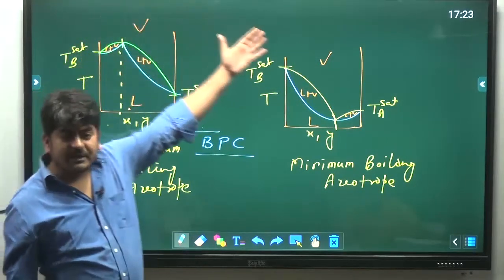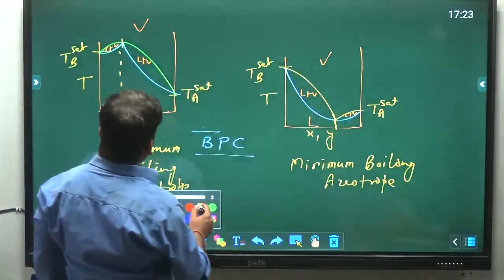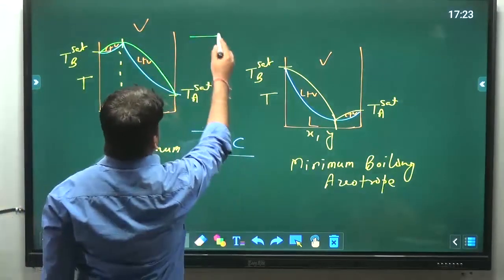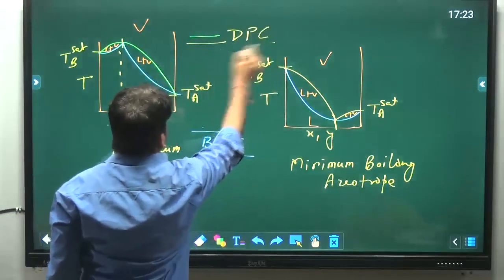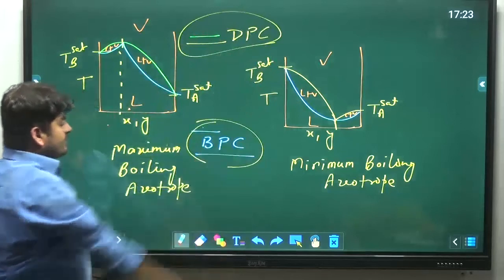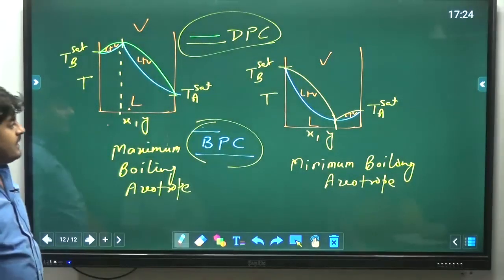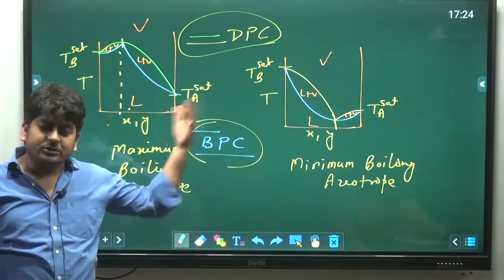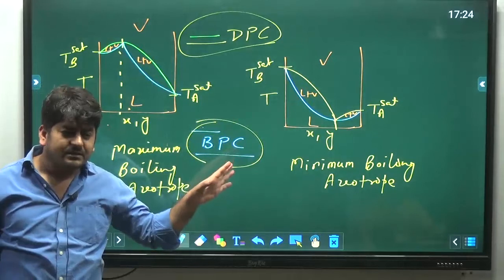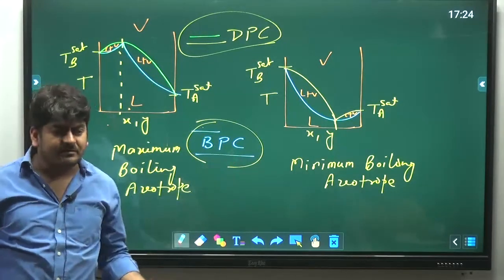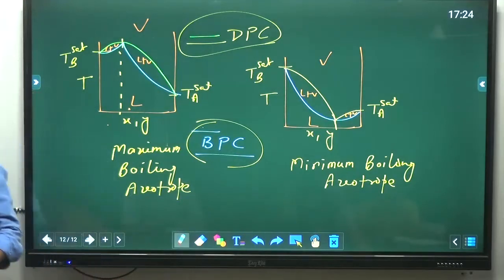On the top we have vapor, so that will be dew point curve. So I hope in future you can also draw these minimum and maximum boiling azeotrope TXY diagrams easily. If you know the meaning, you can draw them. That's not a big deal.